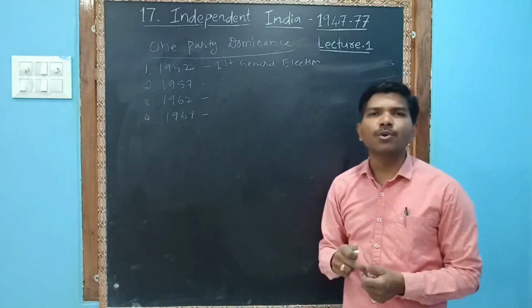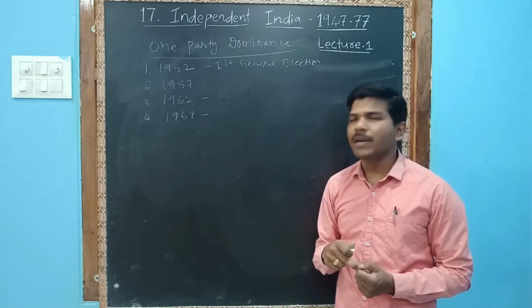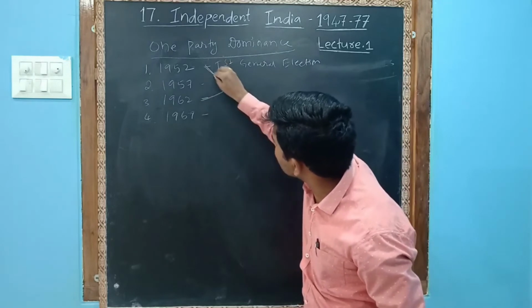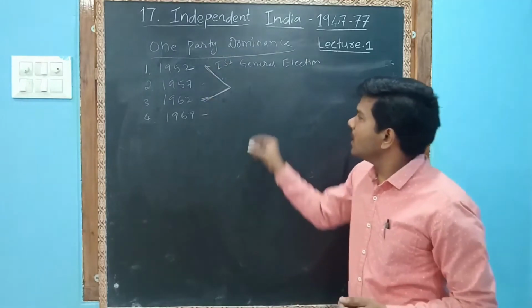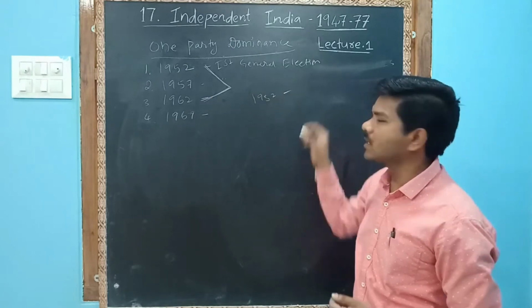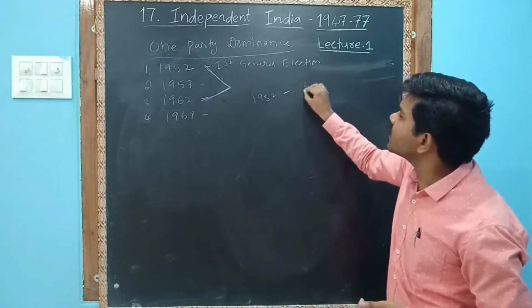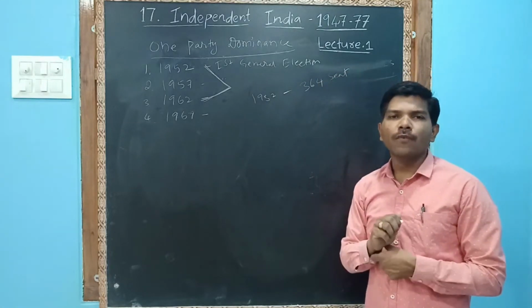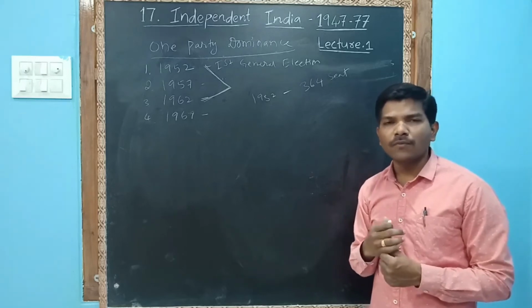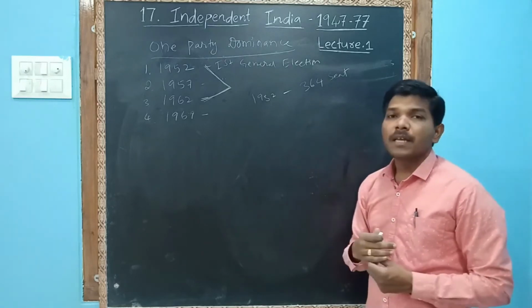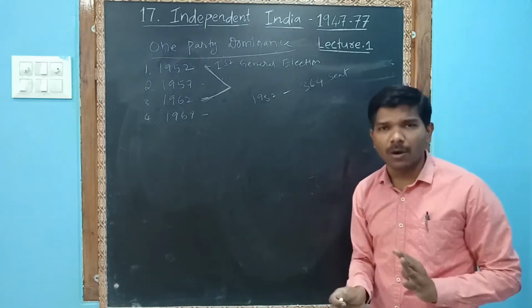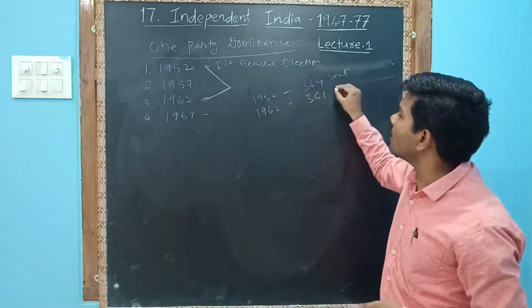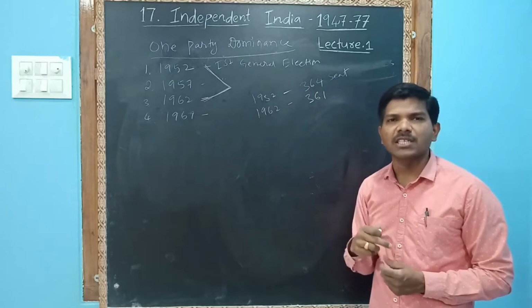Let us compare 1952 and 1962. In the 1952 elections, the Congress party got 364 seats out of 545. They got a majority of the seats. In 1962, they won 361 seats. They lost only 3 seats in these 10 years.